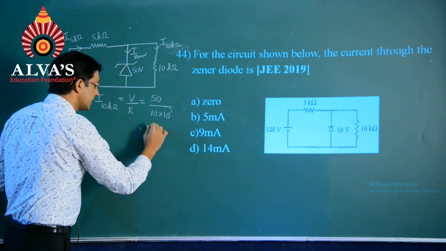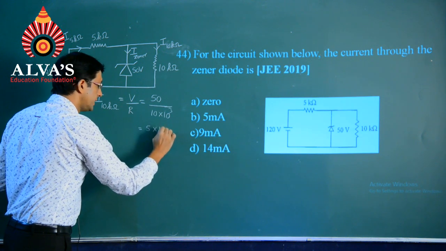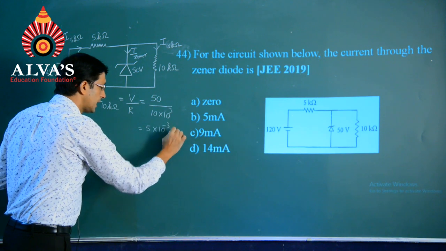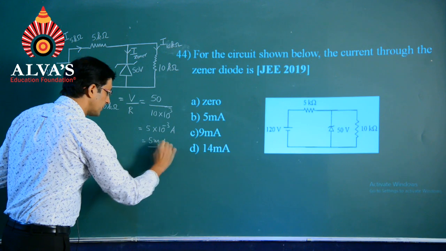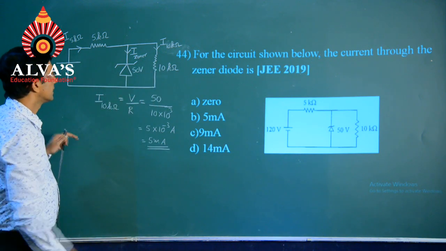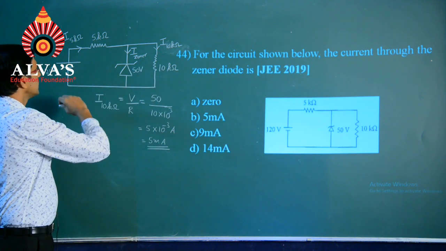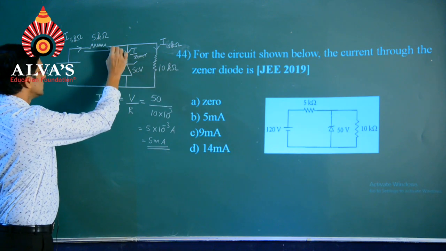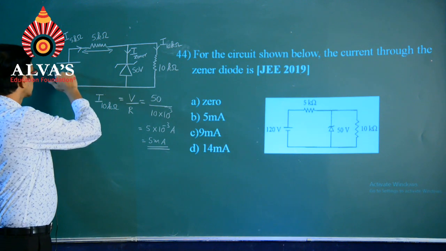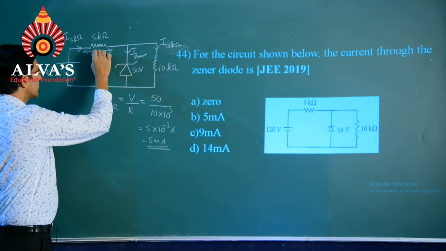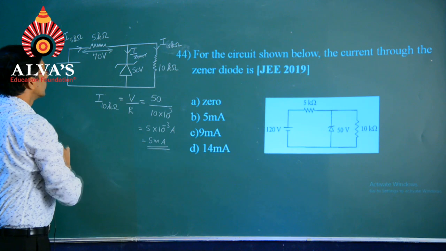So, this will be 5 into 10 power minus 3 ampere, which becomes 5 milliampere. Then, across this resistor there will be a potential difference of 120 with respect to 50, that will be equal to 70 volts.